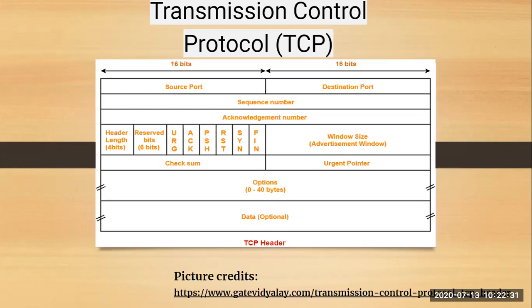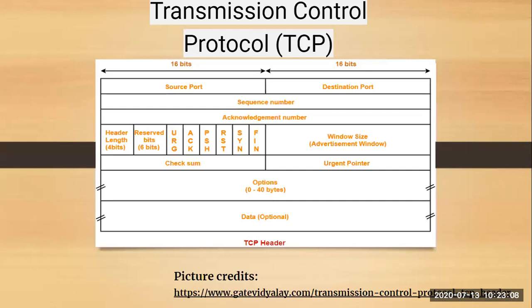Next is your URG bit. URG stands for urgent. Whenever you want to send any data on an urgent basis, you set this bit value to 1. As soon as you set this bit to 1, it indicates to the receiver that some urgent data is going to be sent. Next is your ACK, which stands for acknowledgement bit. Whenever you are sending any packet, the acknowledgement also has to be sent. Whenever you set this bit value to 1, it indicates that there is an acknowledgement number and it is valid.